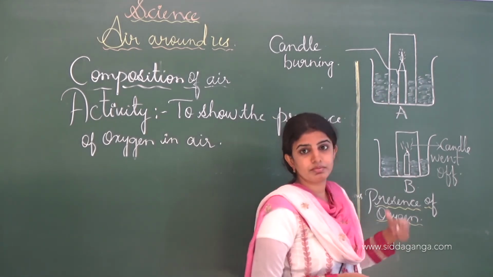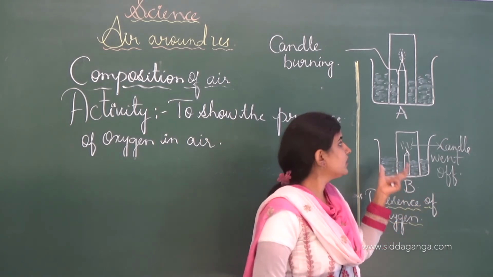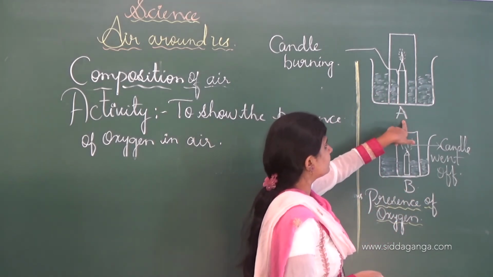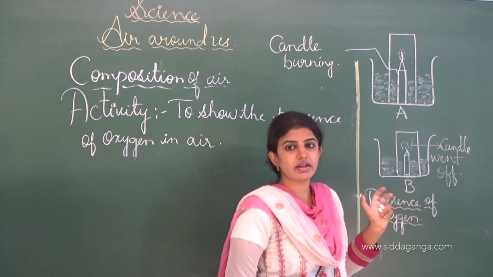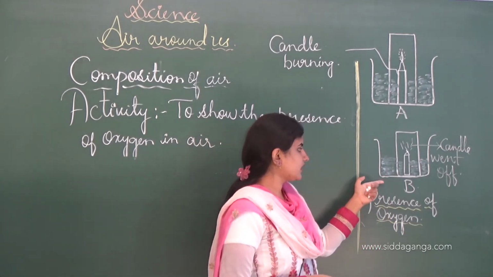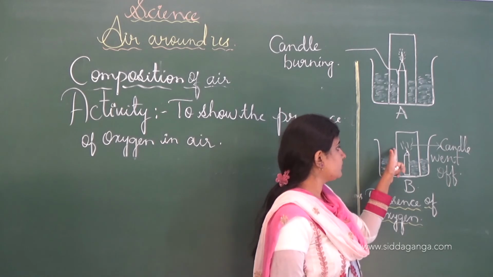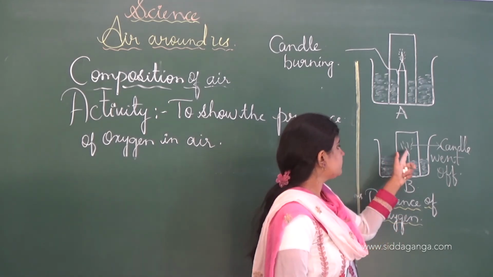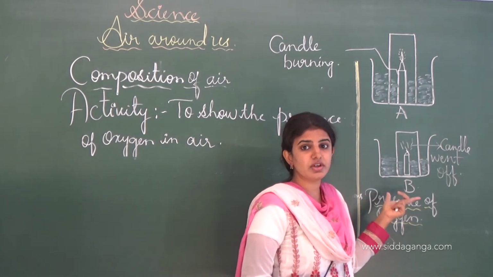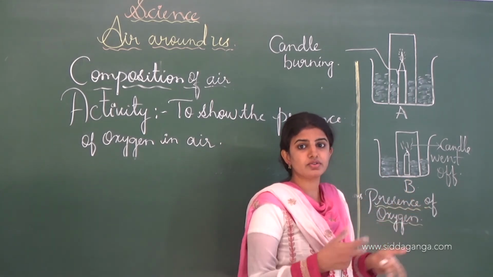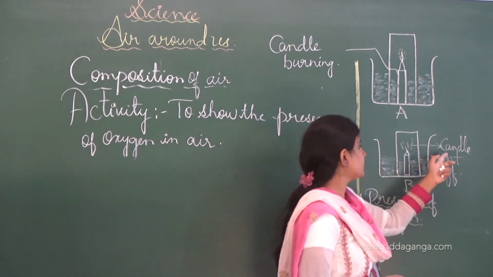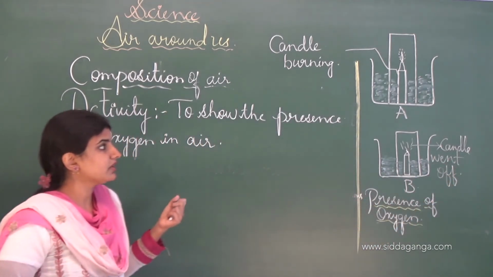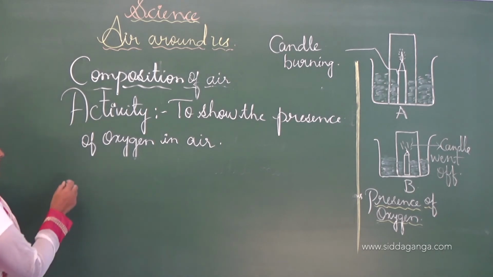in a downwards position, facing downwards, and we can say that in the first jar the burning of the candle will take place, whereas in the second jar, usually the inverted glass jar we have to take is of a smaller size. It will stop burning since the oxygen will be used up by the candle, and so the candle went off. And from this activity we can conclude that oxygen is present in the air.